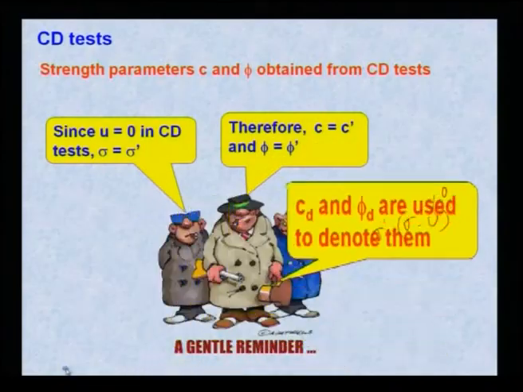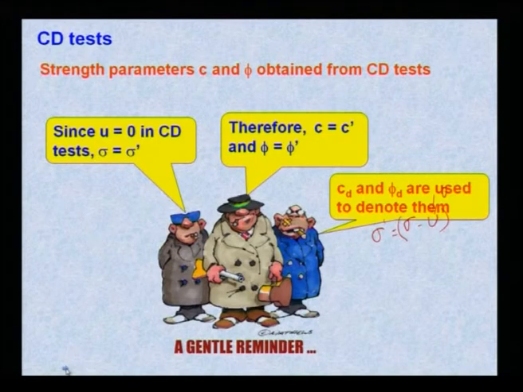So, generally it is written as Cd and phi d. If I write the strength parameters in terms of Cd and phi d, it means these strength parameters are obtained from the consolidated drain test.